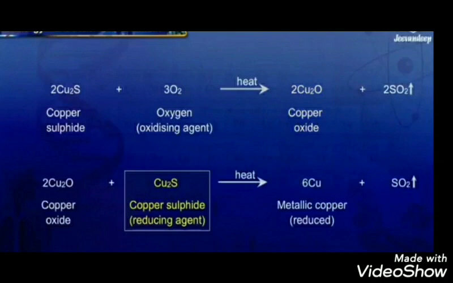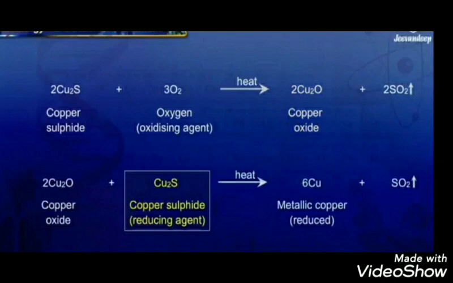Copper sulfide plus oxygen giving copper oxide plus sulfur dioxide. Again, the cupric oxide, that is copper oxide, is formed. This copper oxide again combines with copper sulfide and gives copper metal plus sulfur dioxide.